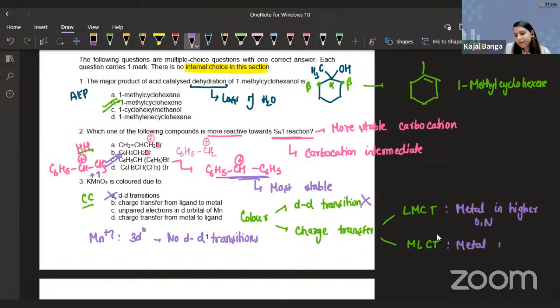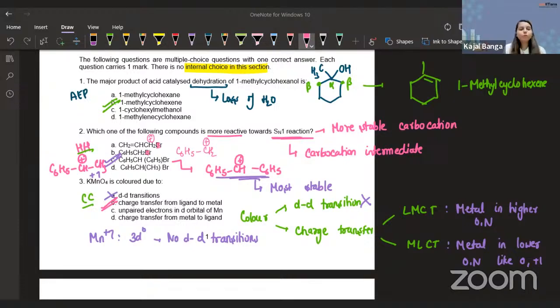And when the metal is in a lower oxidation state, like 0 or +1, it will be metal to ligand charge transfer. So we have our answer: charge transfer from ligand to metal, because manganese does not have any electrons to donate. Simple as that.